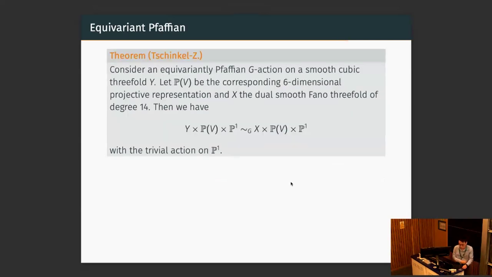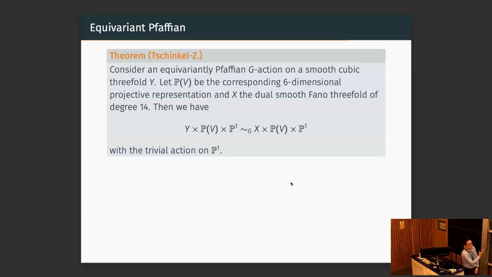So to summarize, what we did is consider an equivariant Pfaffian G action on a smooth cubic threefold. Let PV be the corresponding G action on P5, which arises from the Pfaffian construction, and X be the dual smooth Fano threefold of degree 14.